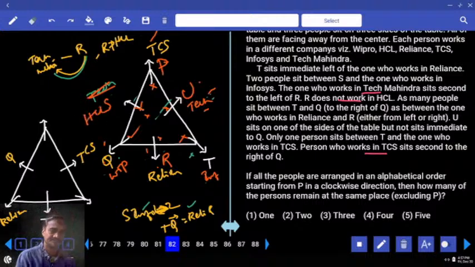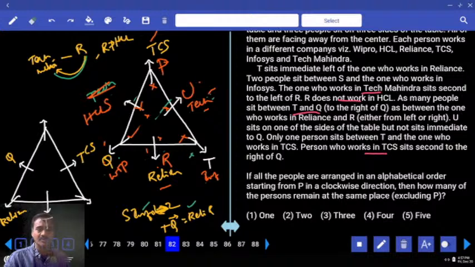Then Reliance and R. T sits to the immediate left of the one who works in Reliance. And Reliance and R, any information here? No. Now, the number of people between T and Q, to the right of Q. Right of Q, T and Q, how many people? 3 people. And same as Reliance and R. And Reliance himself is R. Clear?